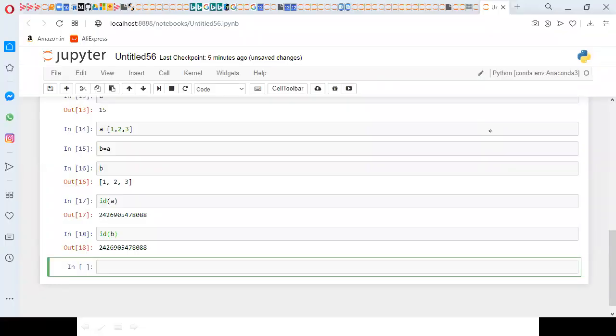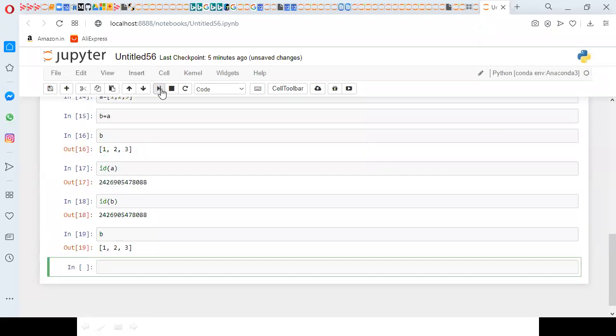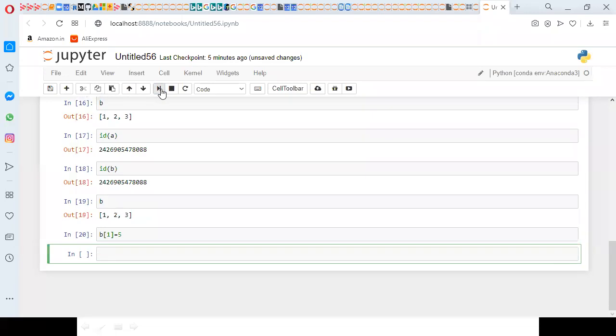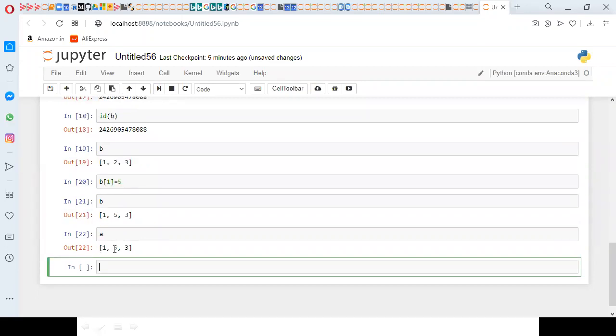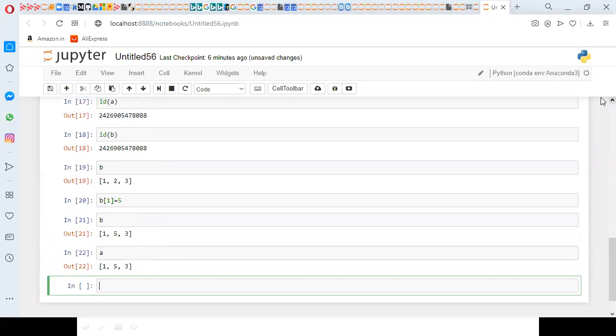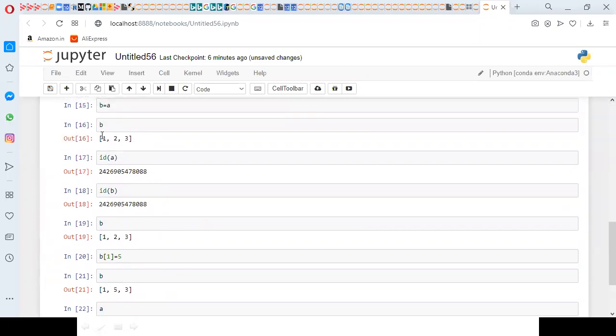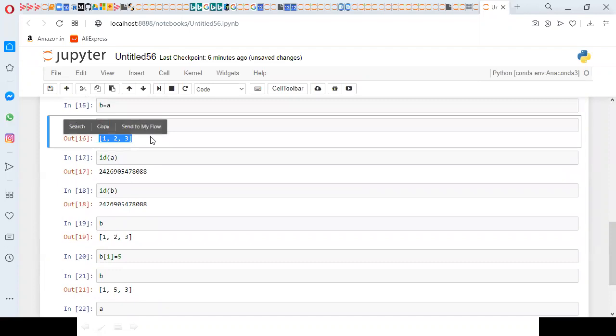We'll check it. So now when you go to B, it is saying 1, 2, 3 only. If I do any modification on B, for example B of 1 equal to 5, what is B? 1, 5, 3. What about A? It is also 1, 5, 3. Actually, earlier A was 1, 2, 3, a sequence of 1, 2, 3.